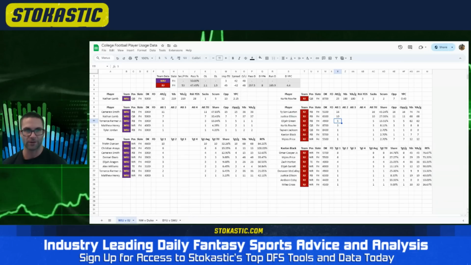At running back, it's a fairly weak position, but Cameron Smith, if you need a min-price guy, makes some sense. Otherwise, I'll be playing a lot of Brashard Smith again. And then at quarterback, Rourke is, I think, the safest. Preston Stone, Retzlaff, and Mike Rice to be guys we consider in this spot as well. That'll do it for the slate.